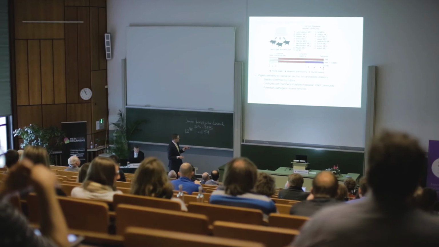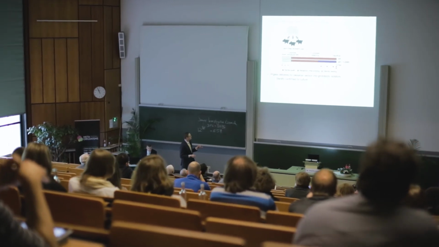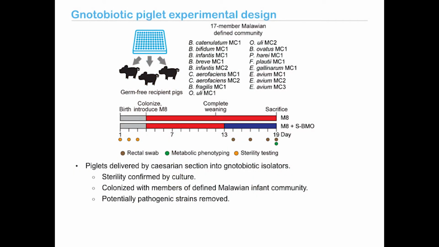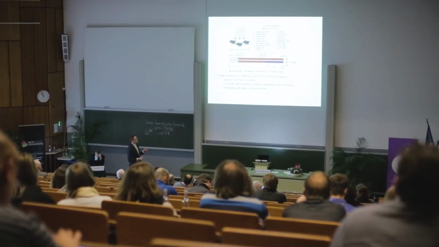The pigs were colonized at 3 days of age, after the sterility was confirmed, with a 17-member defined Malawian infant community. This is the same community I used in mice, but I just removed some of the pathogenic components because it's known that gut barrier function in newborn pigs is very poor, and we didn't want to take a risk with the animal safety. So this reduced community was used, but it still represents the majority of diversity present in the donor healthy Malawian community.